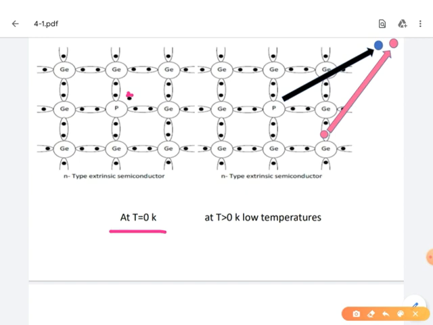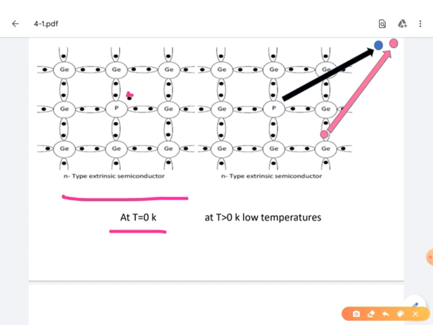So there are no free electrons in the conduction band, and no charge carriers for conduction. So at T equal to 0 Kelvin, it perfectly acts as an insulator. Even the n-type semiconductor perfectly acts as an insulator due to the absence of charge carriers.